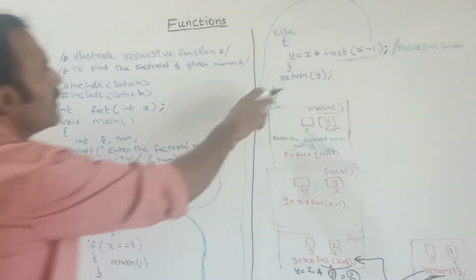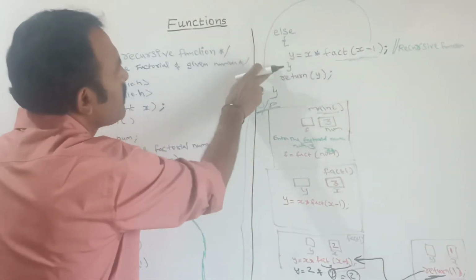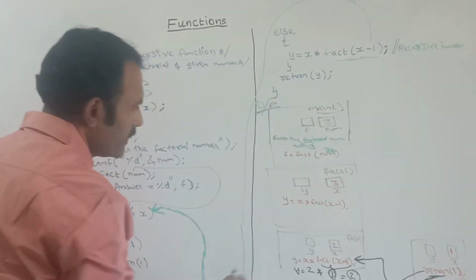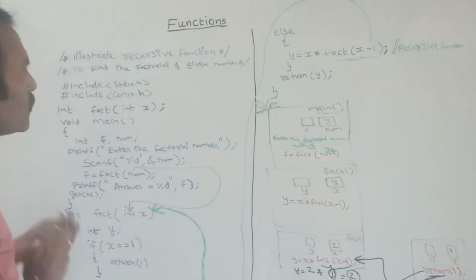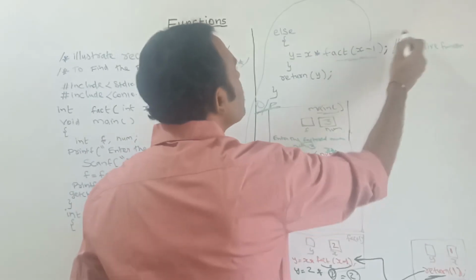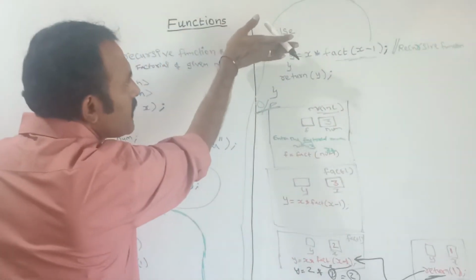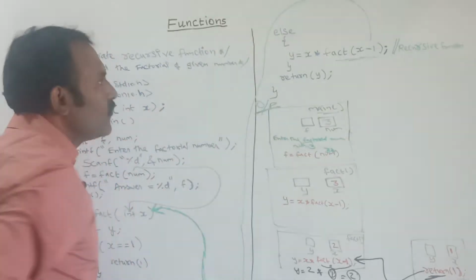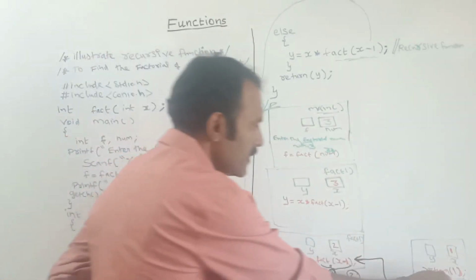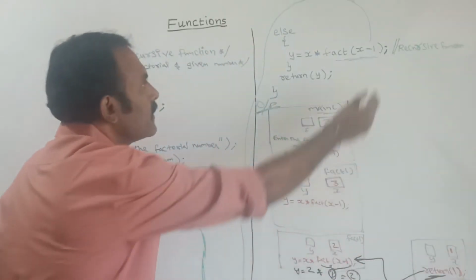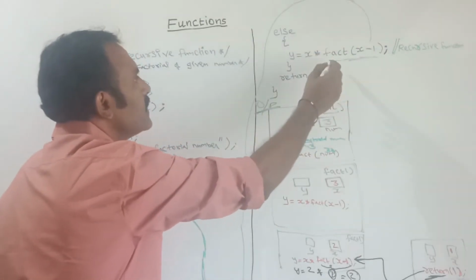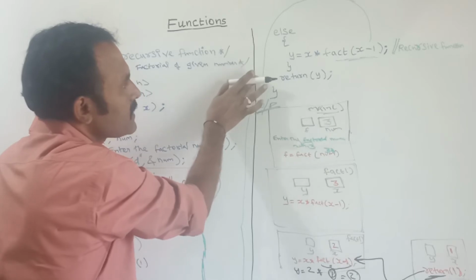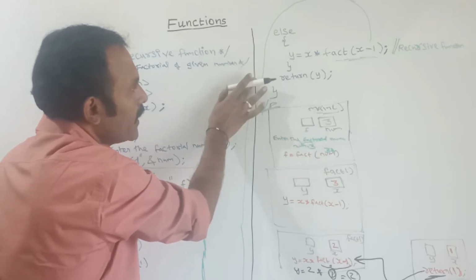Next, after that I am returning y. Up to the function call only we had seen. After the recursive function, once the controller comes back to this position, next it will go to this instruction, where I am returning y.